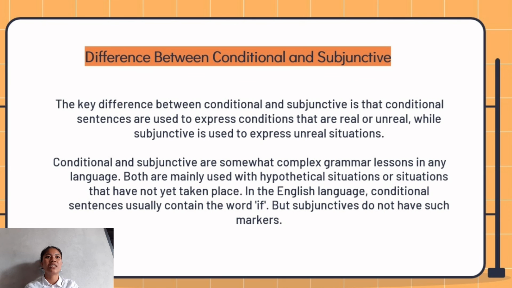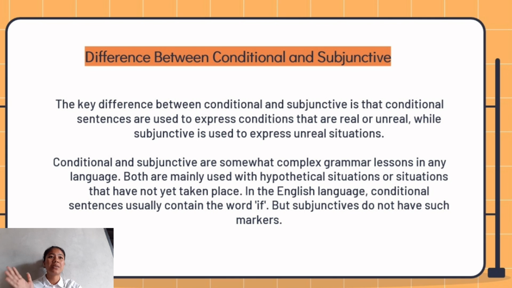The key difference between conditional and subjunctive is that conditional sentences are used to express conditions that are real or unreal, while subjunctive is used to express unreal situations. Now you can see this one. We explain about unreal situations, just a possibility. Maybe it can't happen, it's just dreaming.